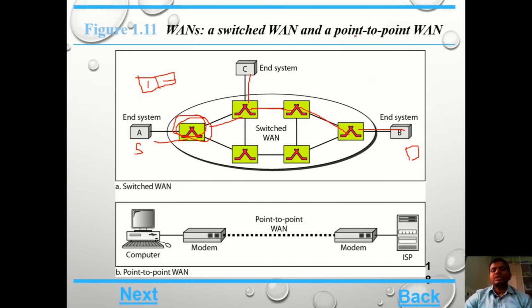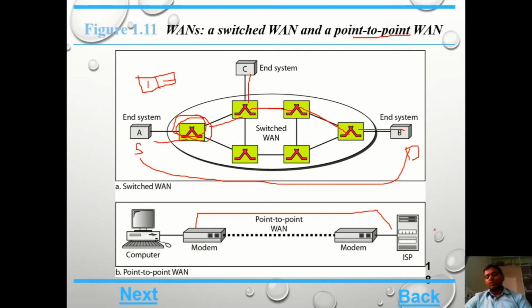In rare cases only we use point-to-point wide area networks. The major difference between switching networks and point-to-point networks is, in switching networks, to transfer the data from source node to destination node, the packet can be transmitted through different networks. In point-to-point networks, that information is directly transmitted from source node to destination node without any other network's involvement. So there is a direct connection between source node and destination node, or source network to the destination network.